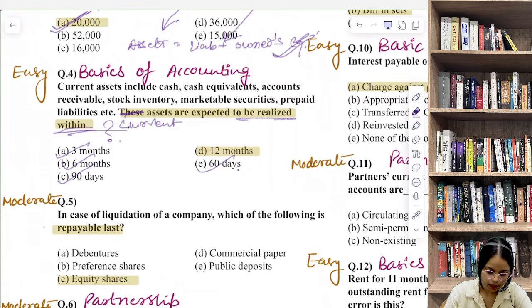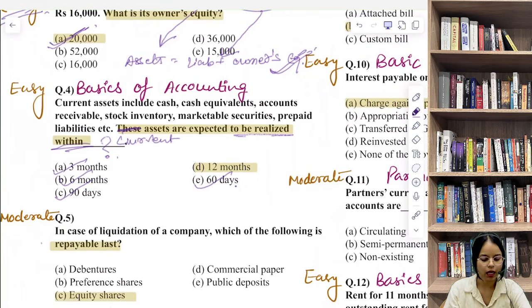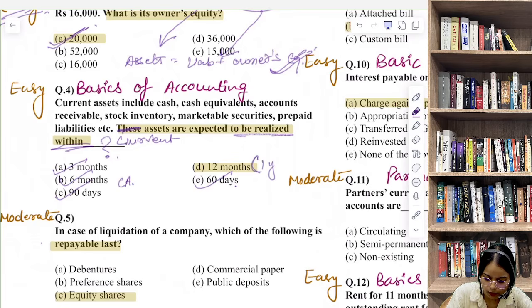But by this definition, current assets are those expected to be converted. We can say that current assets की definition क्या है? Current assets are those expected to be converted into cash within 1 year. So basically आप सबको पता होगा current assets की कैटेगरी में हम उन assets को तभी डालते हैं जब उन्हें convert किया जा सकता है within 1 year or within the operating cycle, whichever is longer. So here our answer is 12 months or we can say 1 year. Okay, so question number 5, that is,